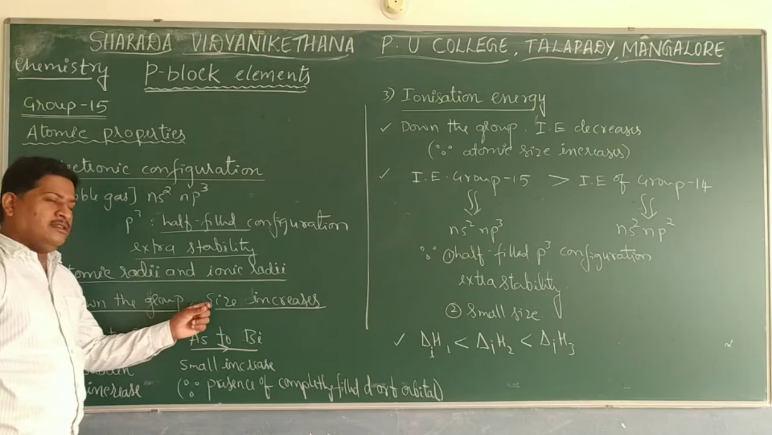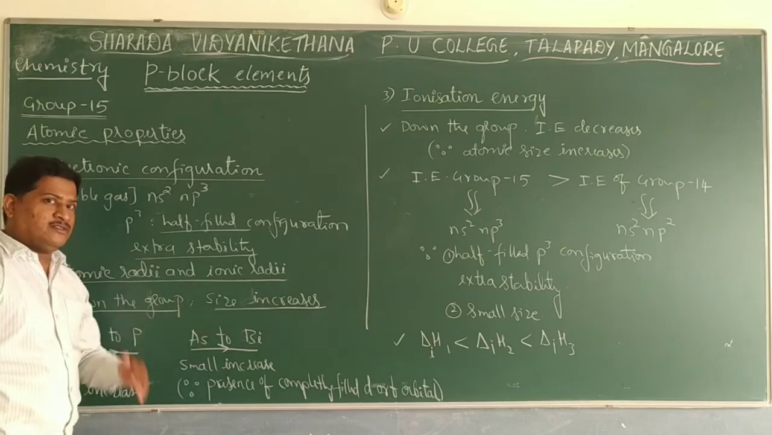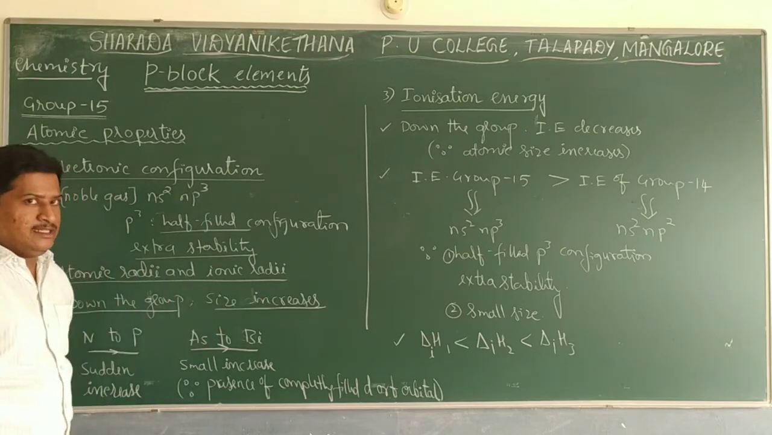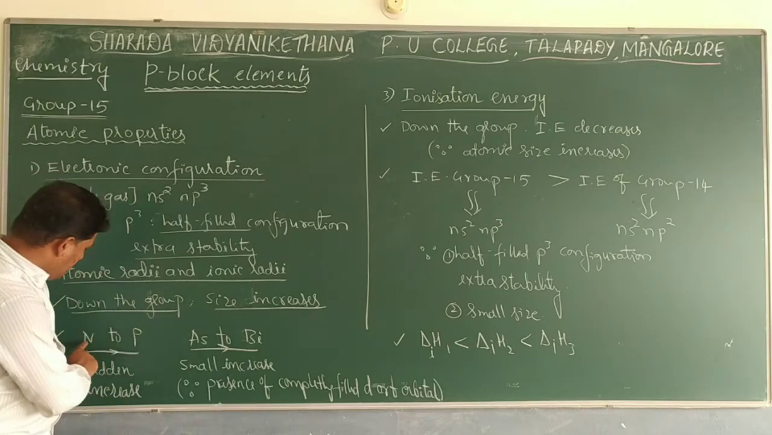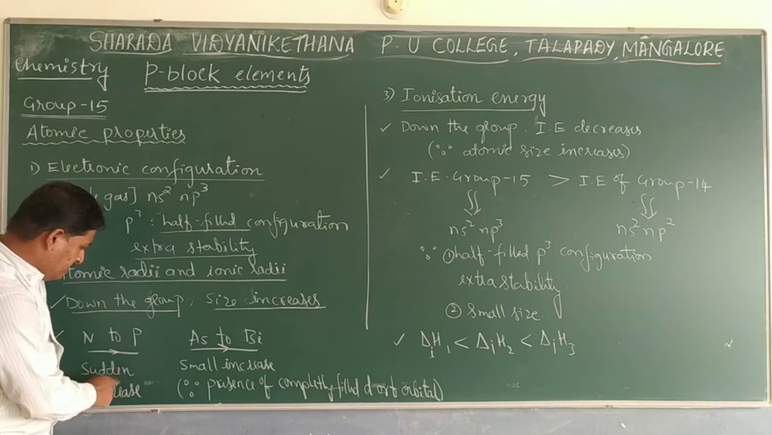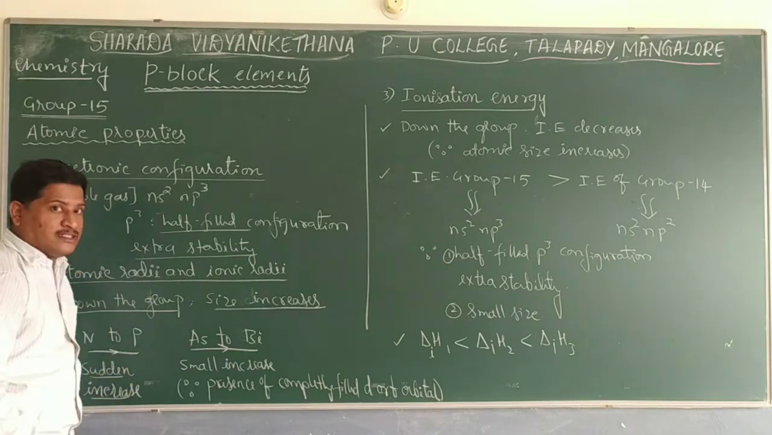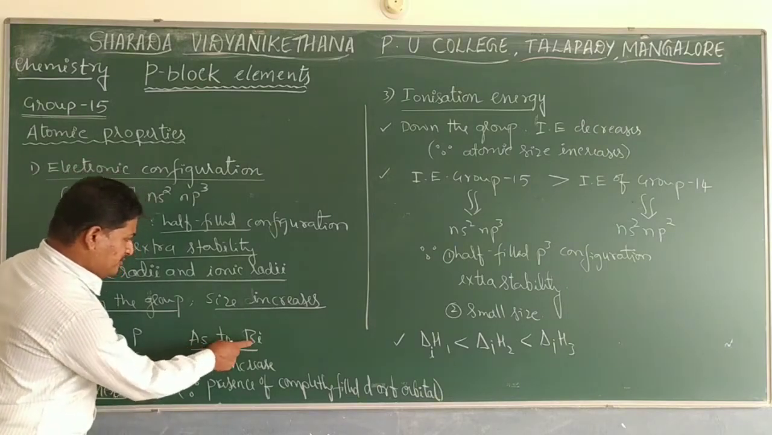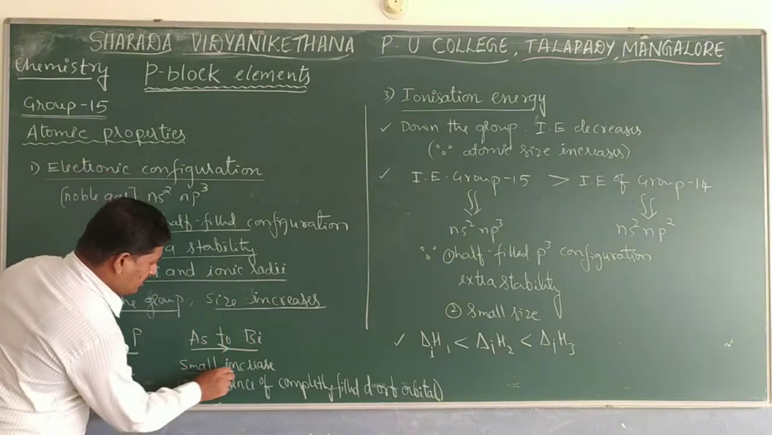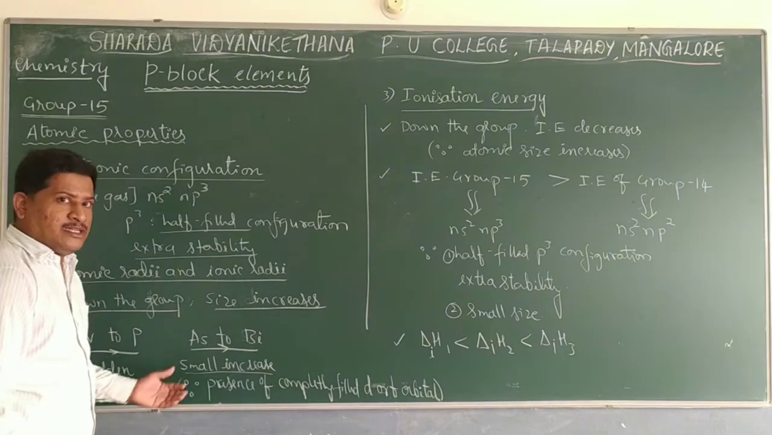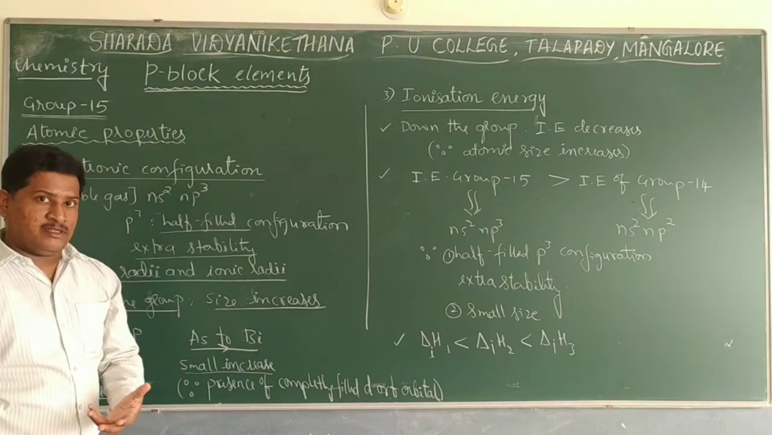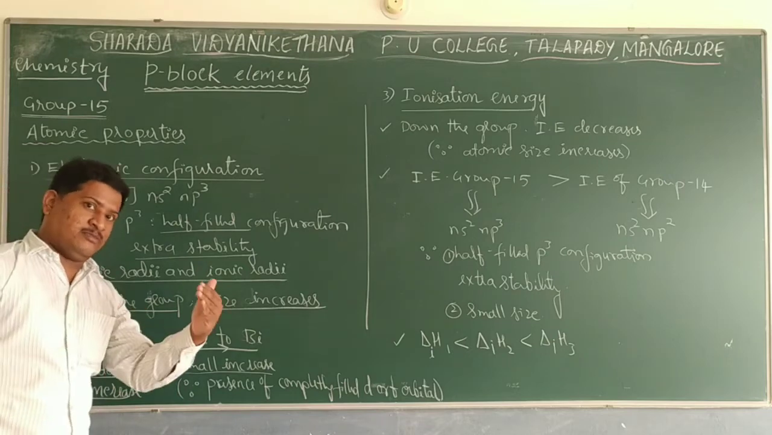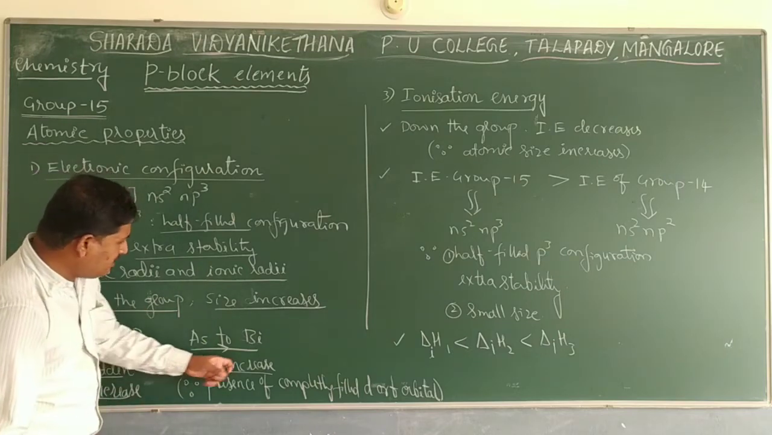But this increase is not completely continuous. There is no steady increase; some variations are present. From nitrogen to phosphorus, there is a sudden increase of size, whereas from arsenic to bismuth at the end, there is only a small increase. Actually, the last element down the group should show a much bigger size compared to the previous element, but here only a small increase takes place.